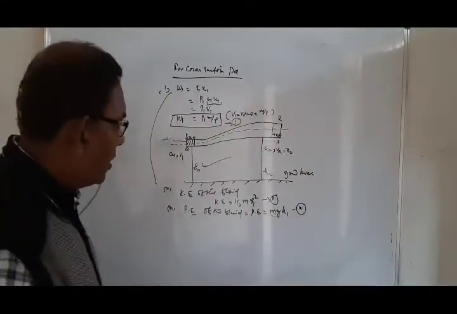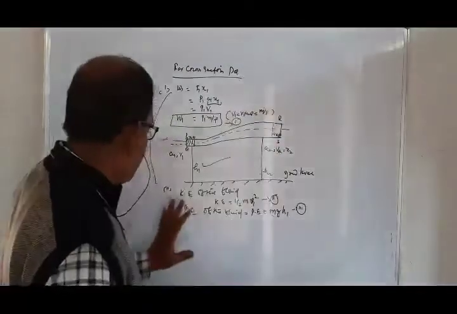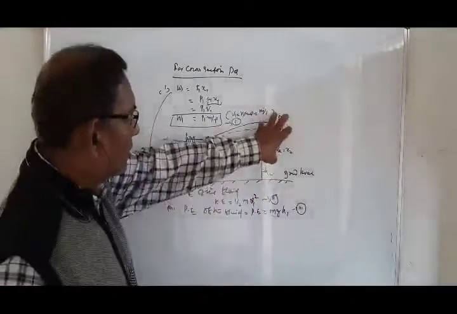Similarly, you write down the work done equation, the kinetic energy equation, and the potential energy equation for cross section RS.